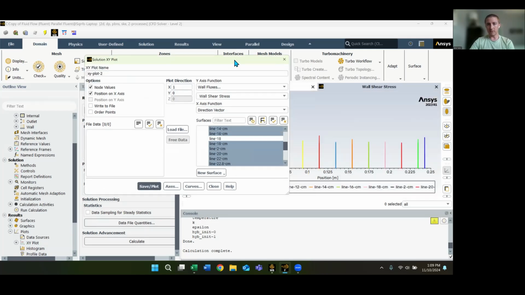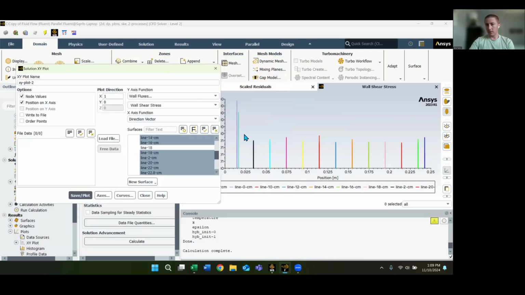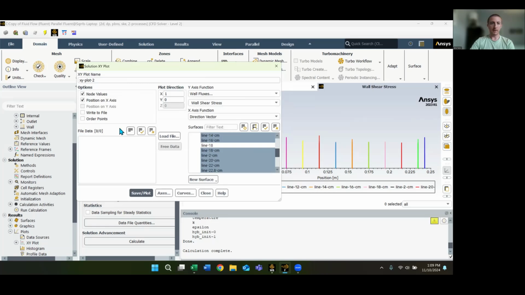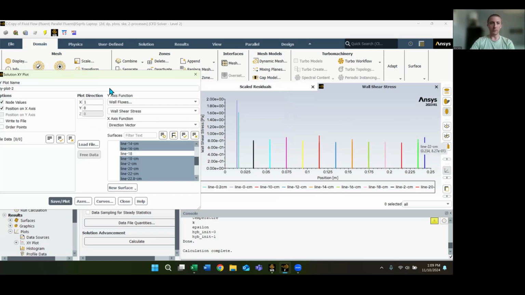And as you can see, it's kind of created this. At these max values is what the wall shear stress is. Just so you can visually see it here, that's kind of what it is doing with wall shear stress.